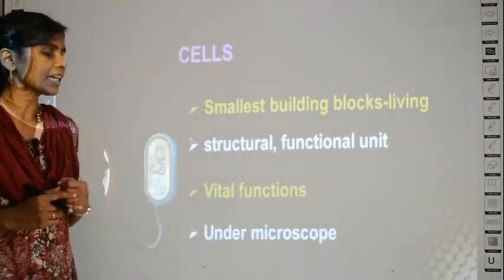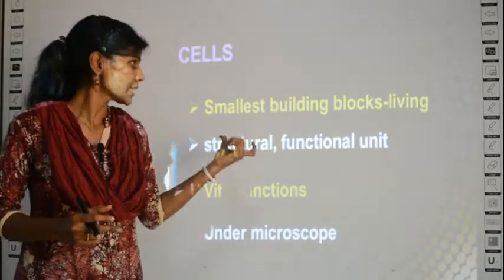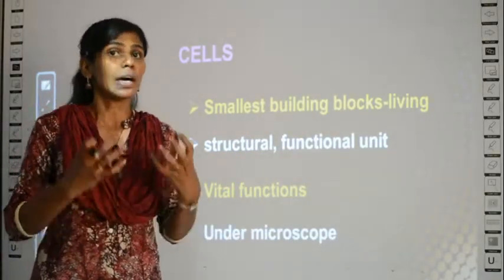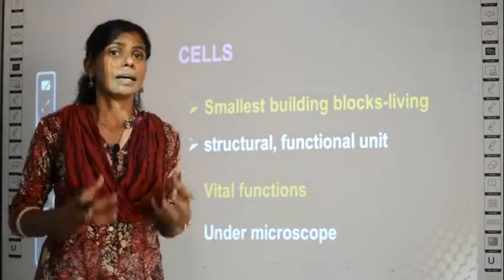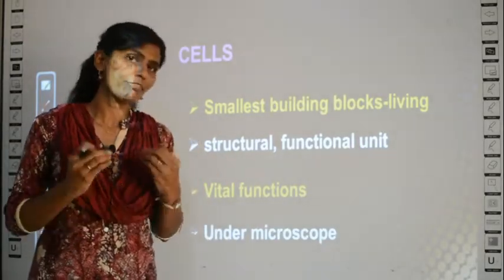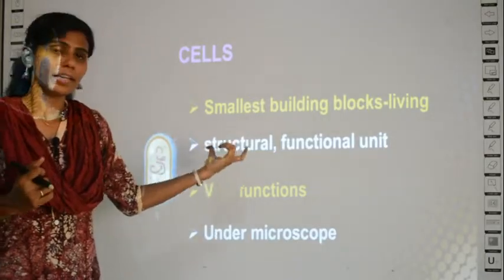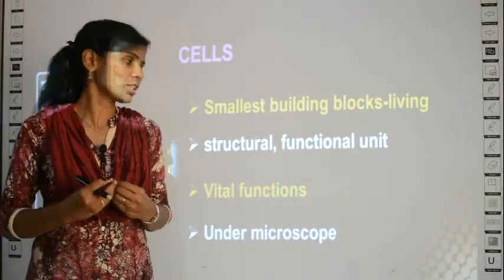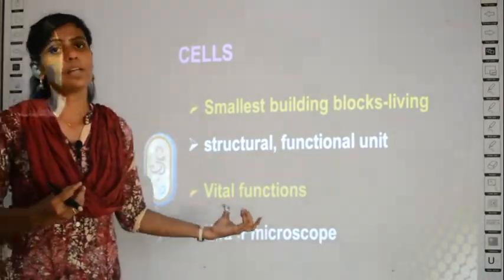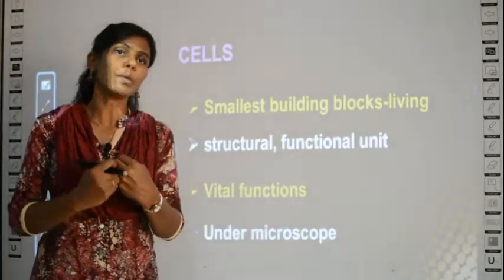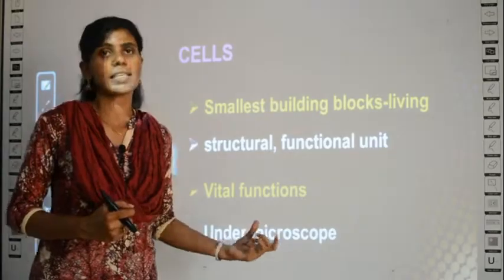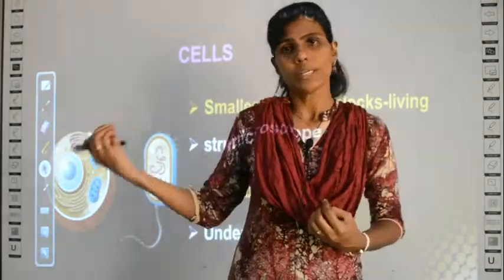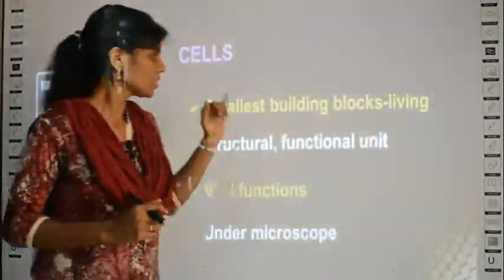Clear? So what have we studied? The basic introductory part of cells. Cells are the building blocks of every living organism. Just as a house is constructed out of bricks, a living organism's body is constructed fully of cells, and they give structure to your body. Cells are also responsible for most of the functions in your body, and for the control of all important functions. And cells cannot be seen with your naked eye. You need a microscope to see the cells. Clear? This is the introductory part.